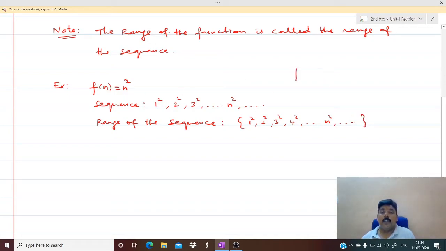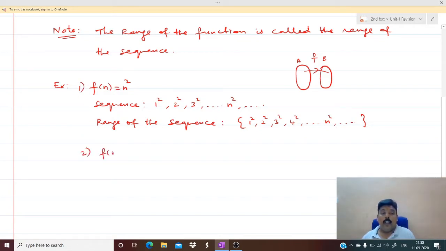In a function f from A to B, the set of all images is called the range. So here the range is nothing but the sequence itself. Whenever I want to write the sequence, you write it like this. If you want to write the range of the sequence, it should be written in set notation.